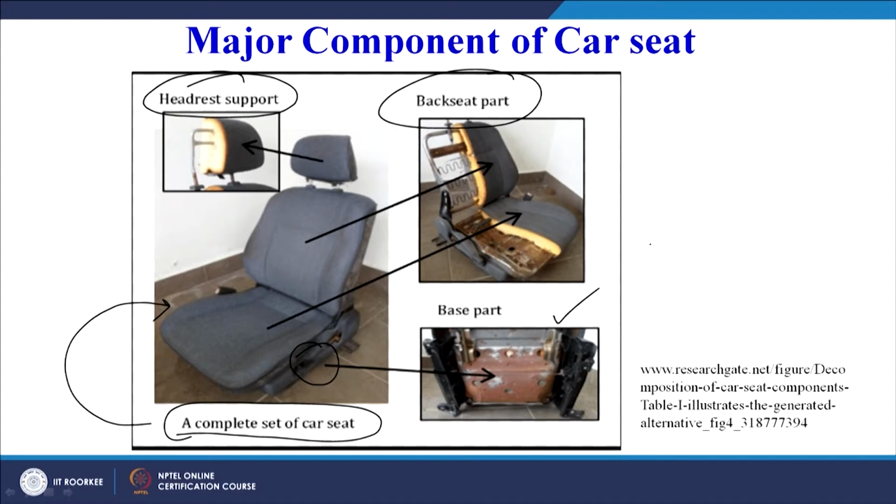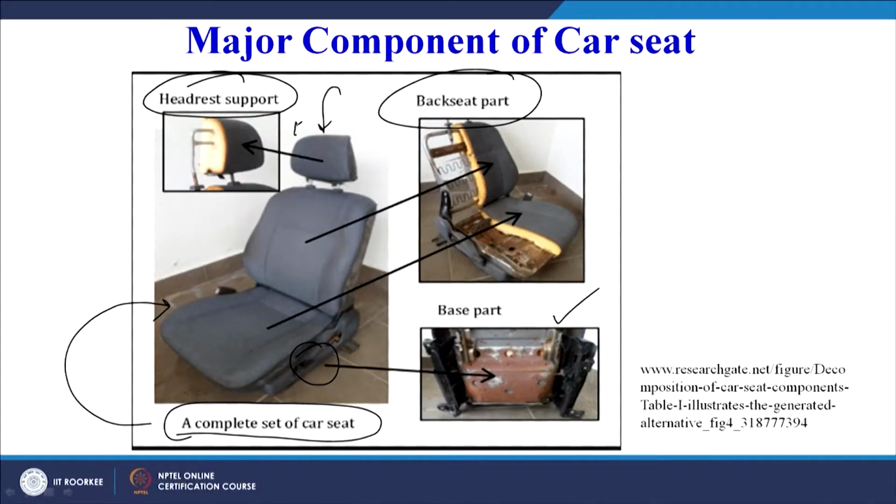So, just as common knowledge, if we try to look at this seat without going into the nitty gritties of the guidelines and the design, we can just look at what parameters we can control here or how we can design this seat. First, let us see this headrest.